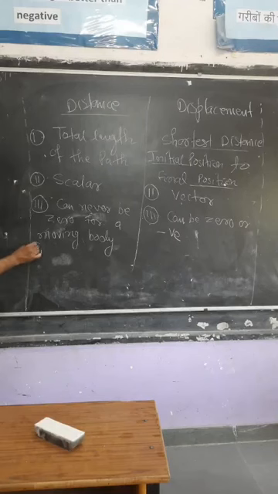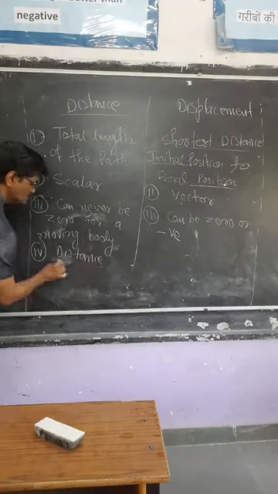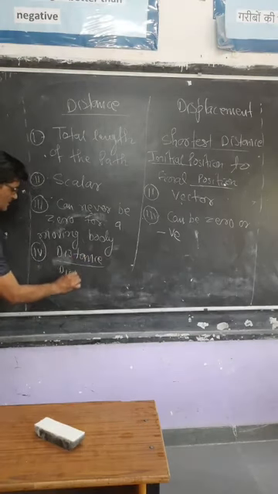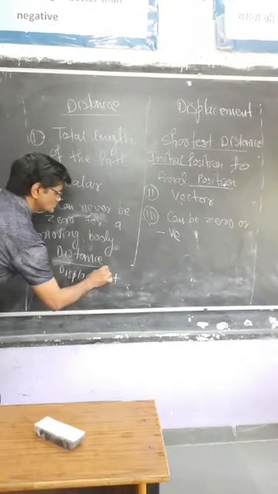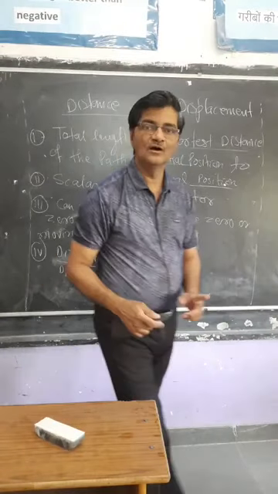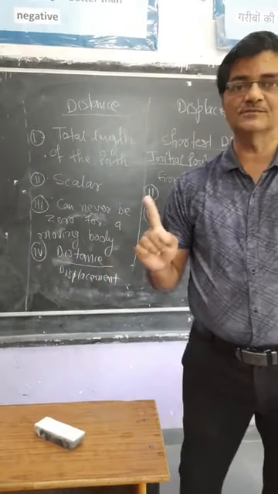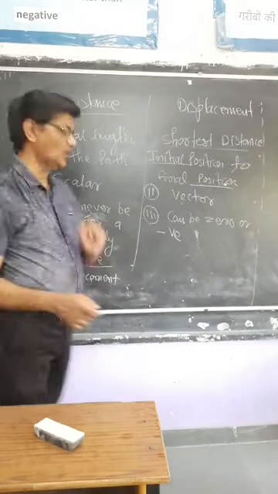Then the most important thing that we discussed is distance upon displacement. This ratio is always greater than or equal to 1.